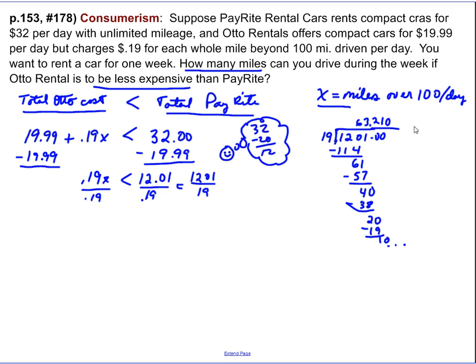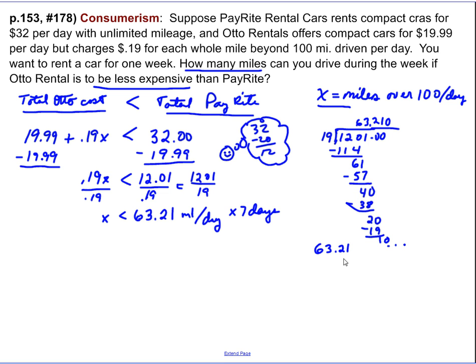There's much more that we could do, but let's go with 63.21. So x would have to be less than 63.21. Talking and writing at the same time, you know how that goes. 63.21, and this is miles per day. But the question was, how many miles can we drive during the week? So we need to do a little bit of multiplication. If this is per day, we're going to have our car for 7 days. So total miles, well, let's multiply.